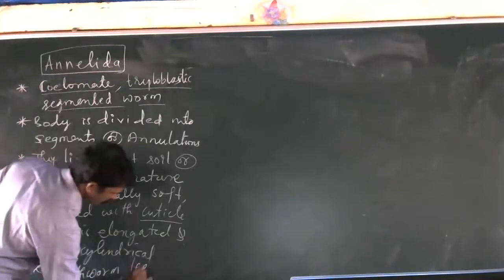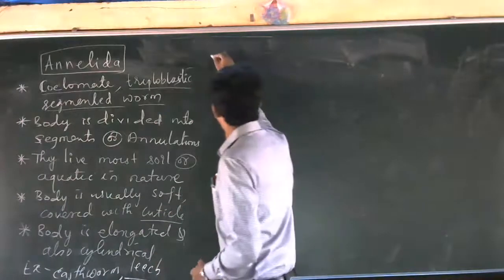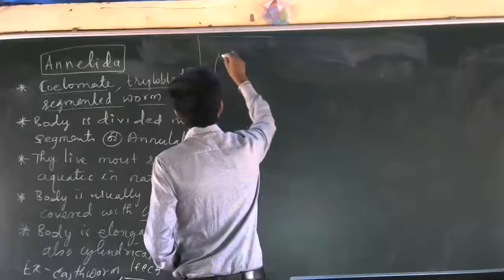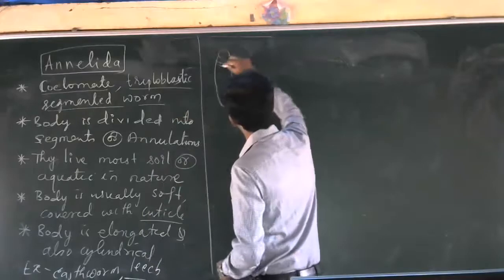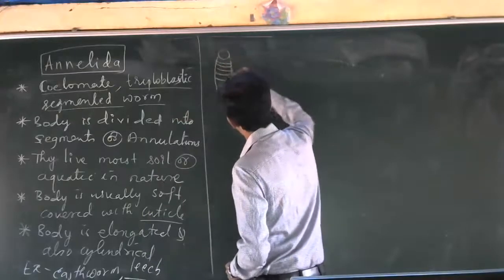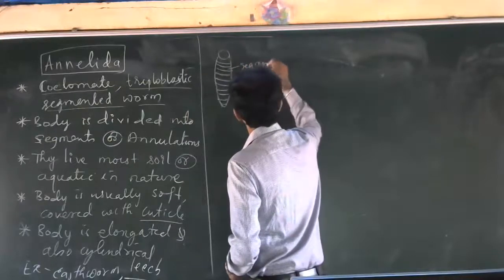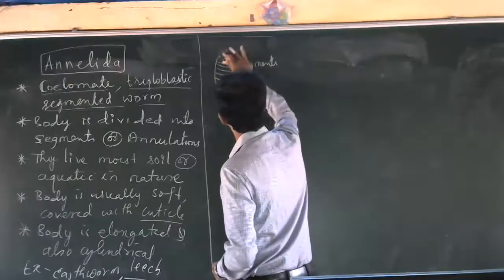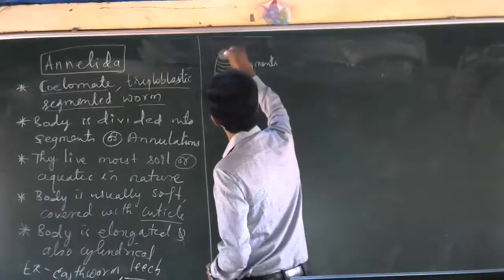Leech. You can see that leech. The body is divided like this. See, the body is divided like this. These are actually segments. That's why they are called a segmented one. And they have suckers.